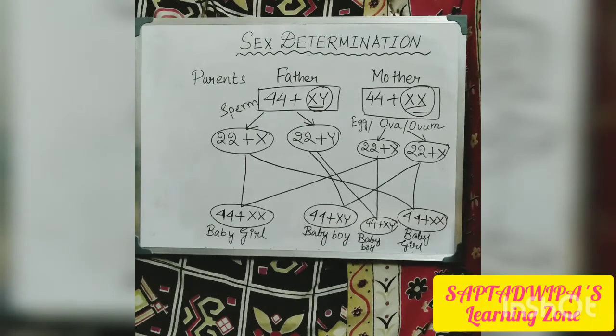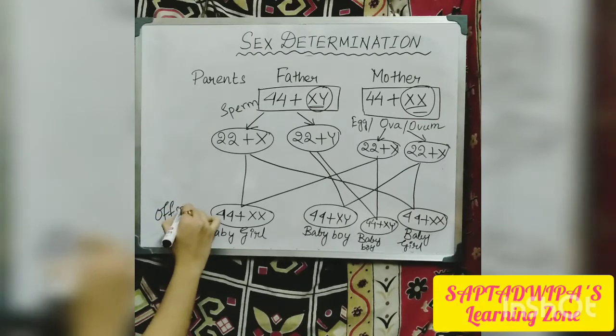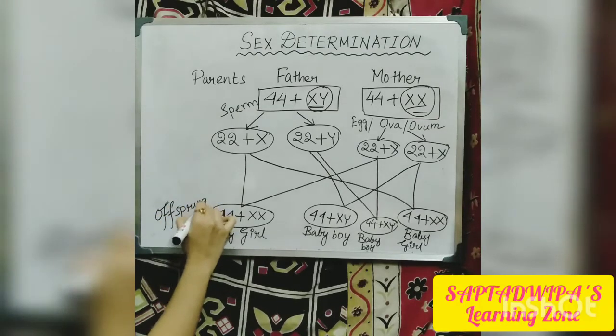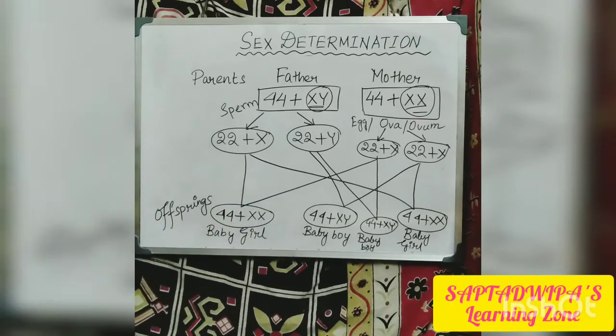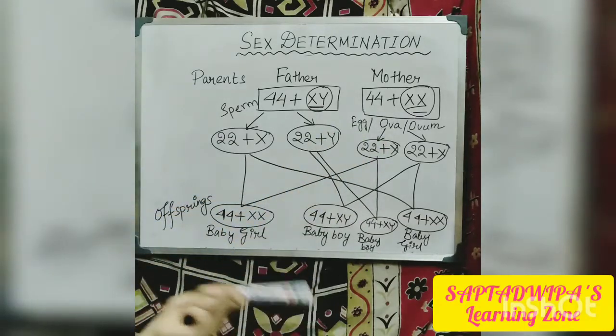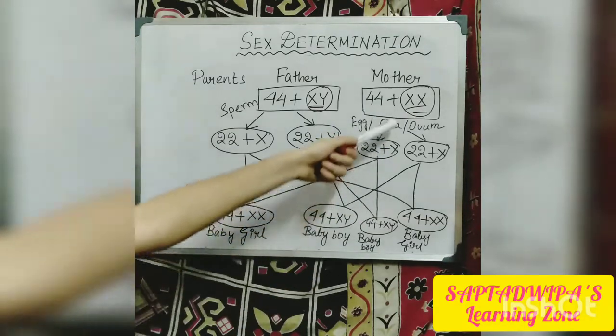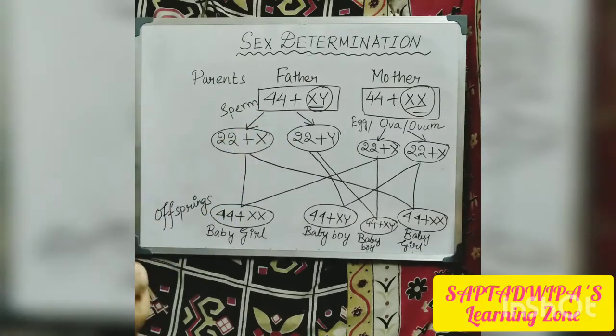So that's how the offsprings are being decided. It totally depends upon the sperm of the father, because the mother has XX only, so there is no difference in the sex chromosome. But in case of the father, X and Y are there.